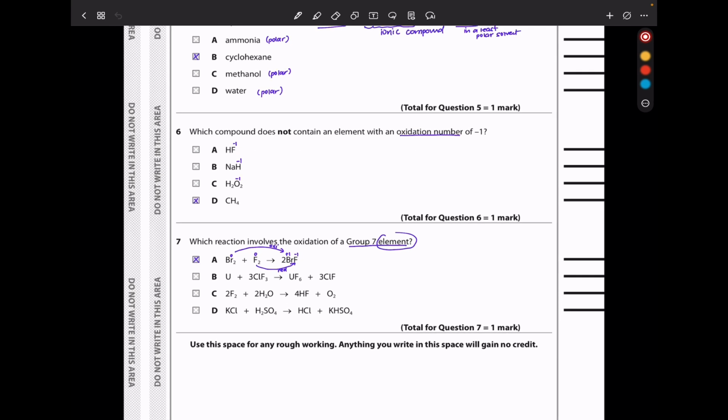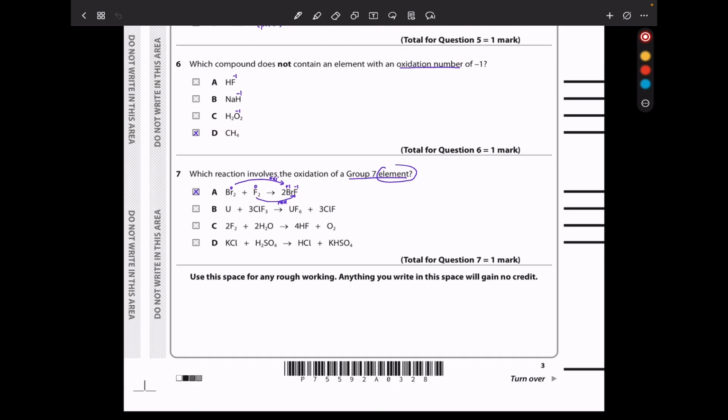In question 6, which compound does not contain an element with an oxidation number of -1? In hydrogen fluoride, the fluorine is -1. In sodium hydride, this is -1. In hydrogen peroxide, that is -1. This does not have anything in oxidation state -1, so D is the answer.